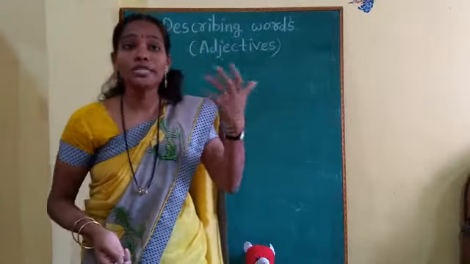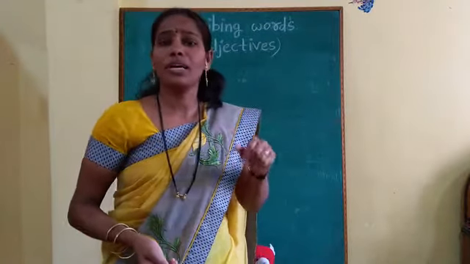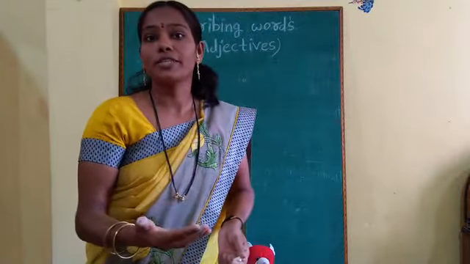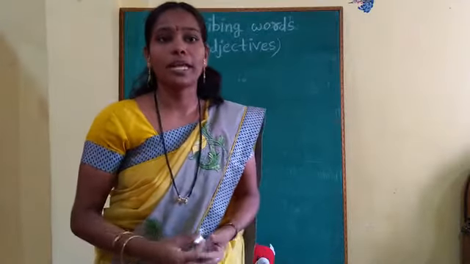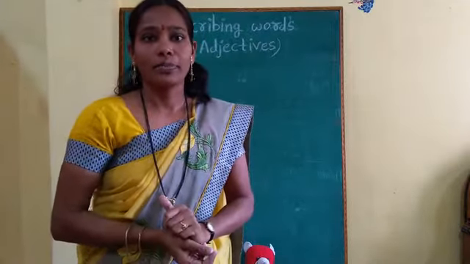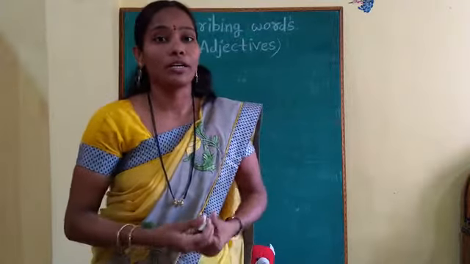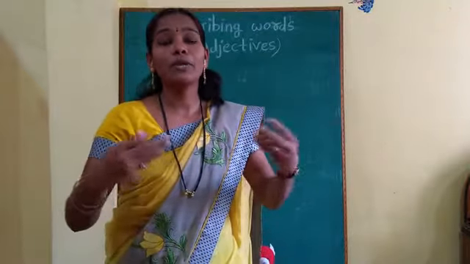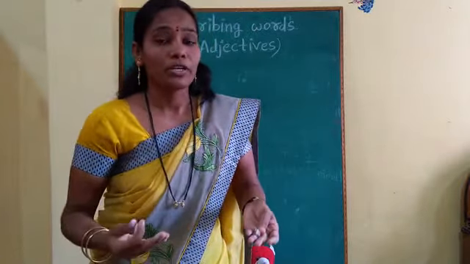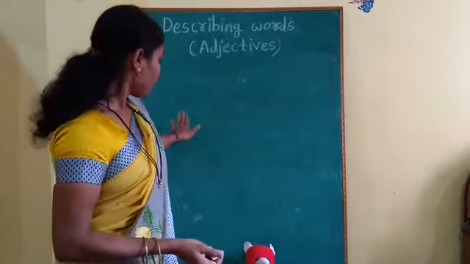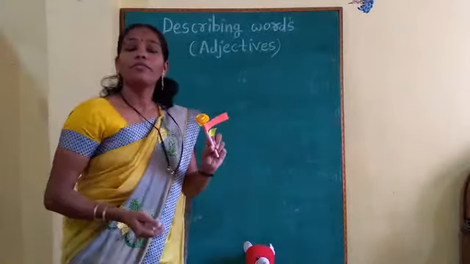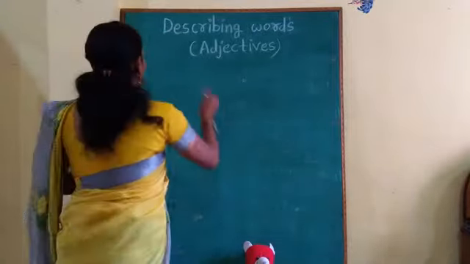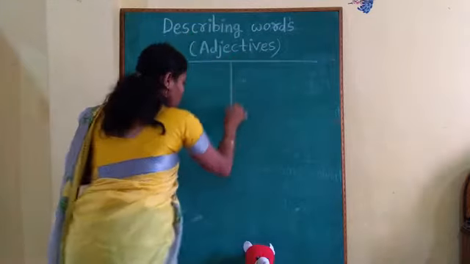Like this, whenever we use some describing word, our speech becomes effective. Even if we want to say something negative, if we are really unhappy about something, at that time also we can use some words. We might say, "This is not good what you have done." But if we use some more describing words, "This much carelessness is not good." So describing words make our speech effective. In the same way as we have described this flower, we can describe many more things. So now I am going to show you some other things and you describe those things.